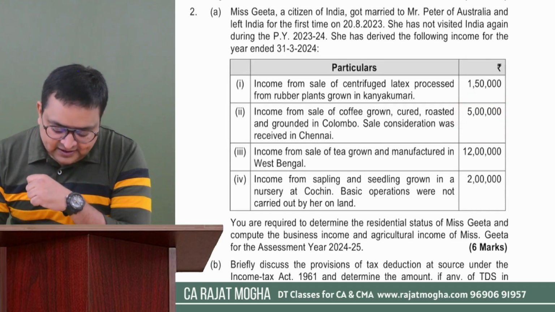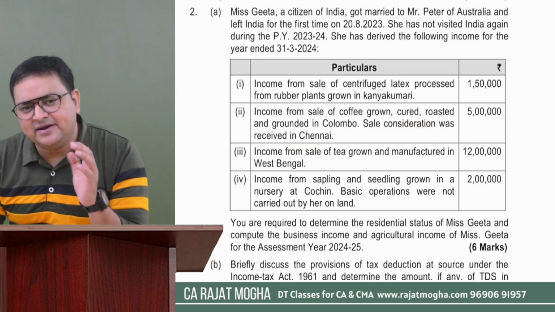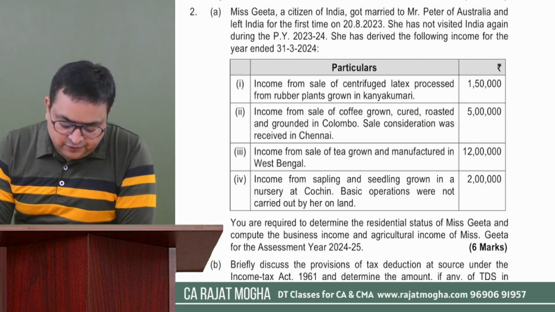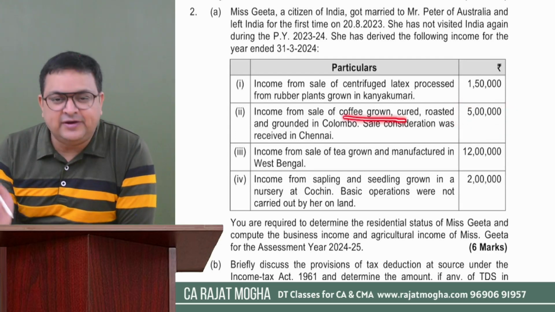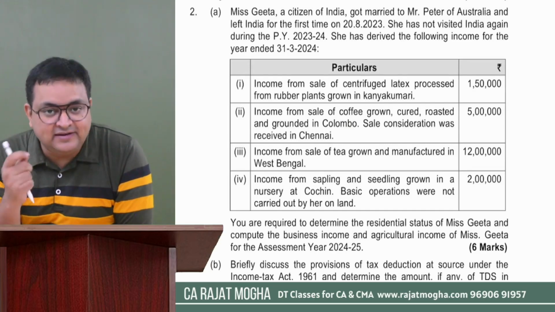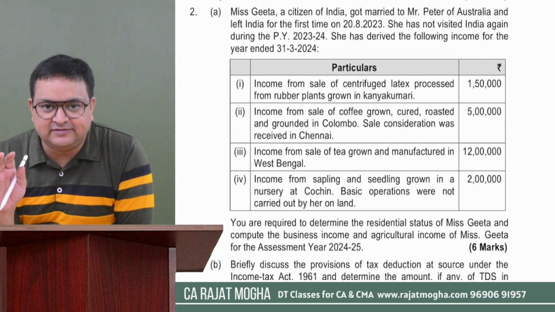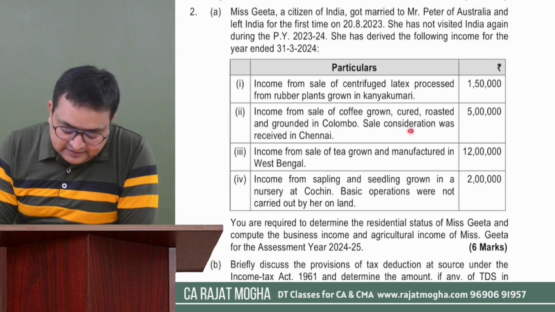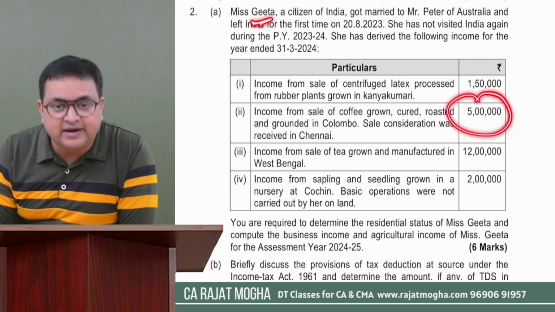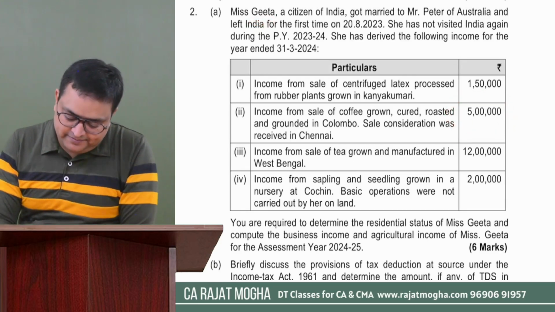Why? Because sale consideration was received in Chennai. It is in India. Although it is arising outside, it is getting received here in India. So we are going to tax the entire thing. So will you say that we will apply that coffee 60%, 40%? No, because that percentage should be applied only if it is from India. It is not from India. It is from Colombo, outside India. So you will make it 100% taxable. Why are you making it taxable? Because it is received in Chennai. Even if this assessee is non-resident, I will still make it taxable because it is getting received in India. Correct? Because of this particular line.